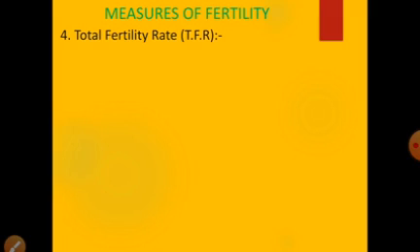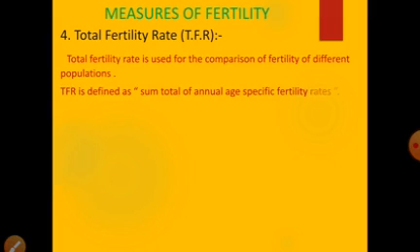For the purpose of comparison of fertility of different communities, a fertility rate which gives importance to age composition is required. Total fertility rate is meant for this purpose. So TFR is defined as the sum total of annual age specific fertility rates. The formula of TFR is equal to 5 into summation of quinquennial ASFRs. As you know, quinquennial means ASFRs which are calculated for 5 year width age groups.